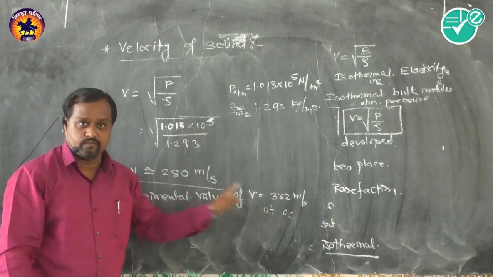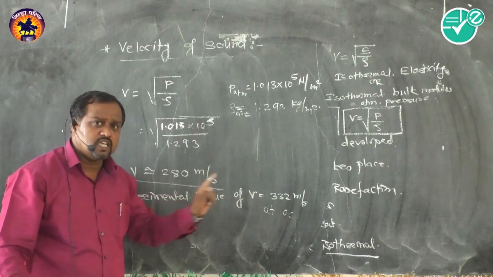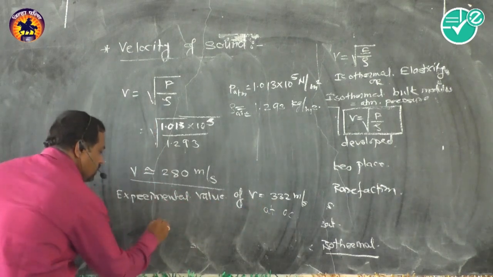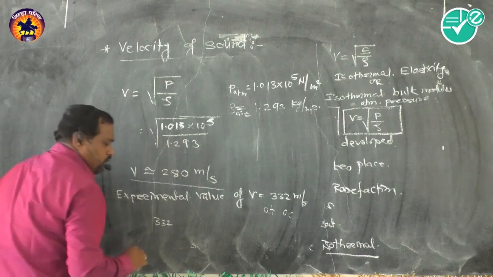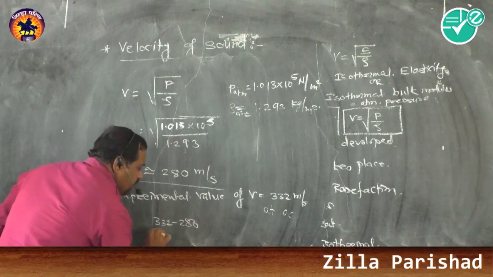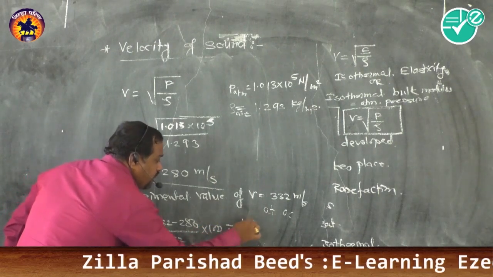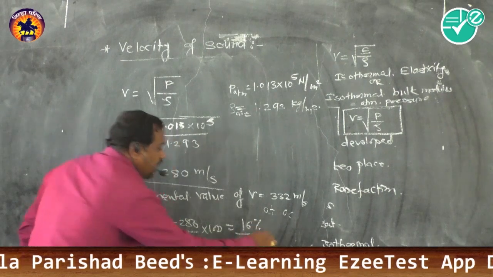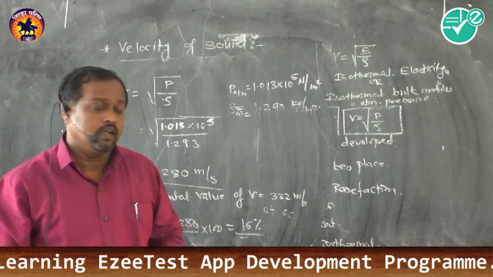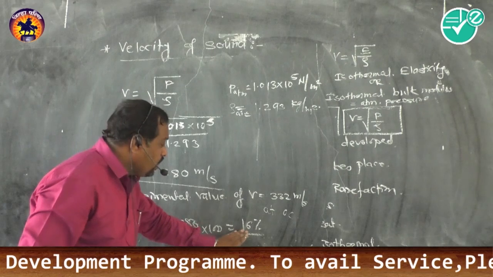There is a variation, and this error is large. If we subtract the value from Newton's relation, 280, from the experimental value 332, divide by the original value and multiply by 100, we get around 16% error, and this error cannot be explained by Newton.